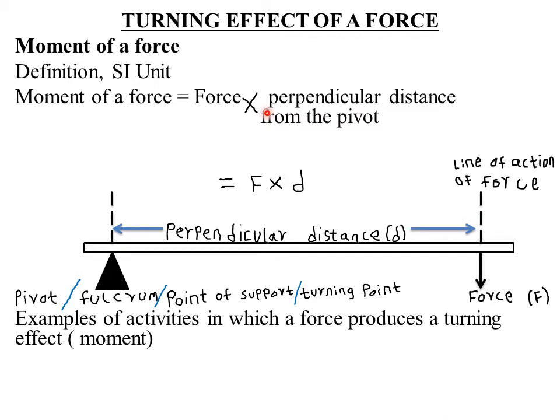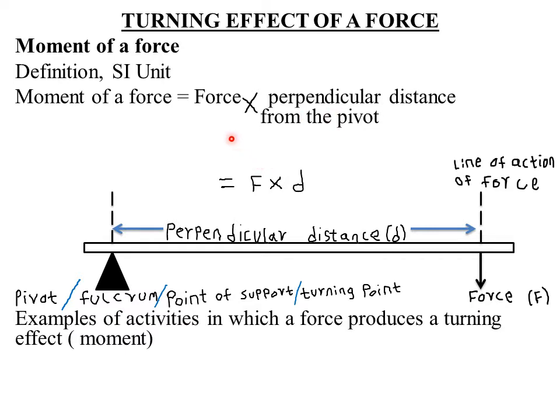But a better definition, one that gives us the formula for finding the moment of a force, is that moment of a force is the product of the force applied and the perpendicular distance from the pivot to the line of action of the force. So it is simply force times, because times represents the product, force times the perpendicular distance from the pivot to the line of action of the force.